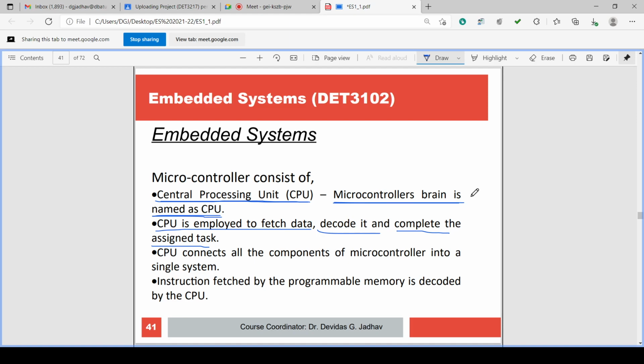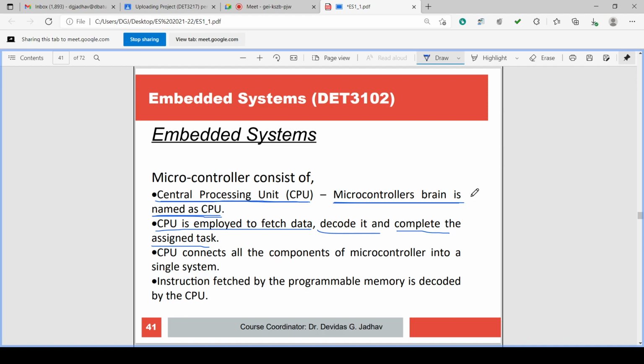Once the data is fetched, it comes into the CPU. Then it is decoded. What is the program statement? Whether it is move or add or subtract or jump, whatever, it is to be decoded. After decoding, the CPU understands the meaning of that code.